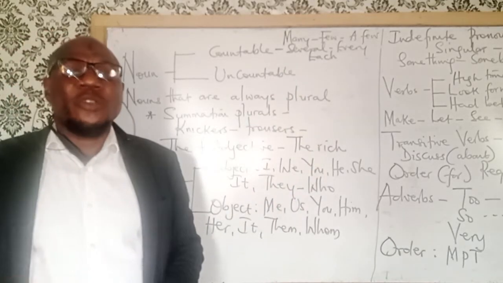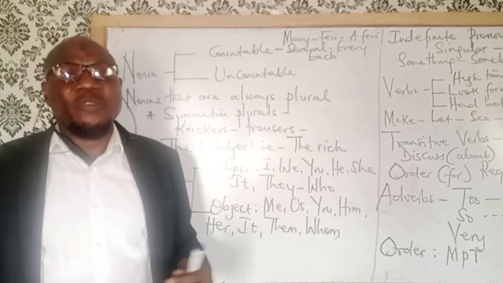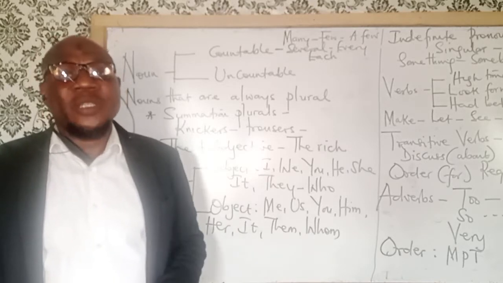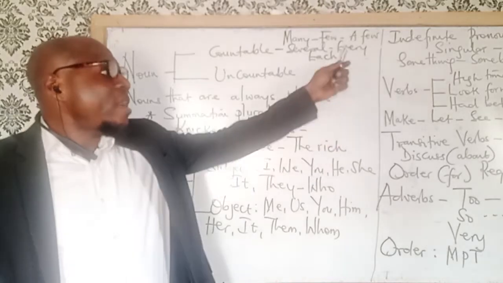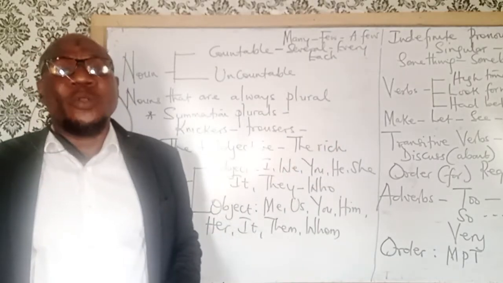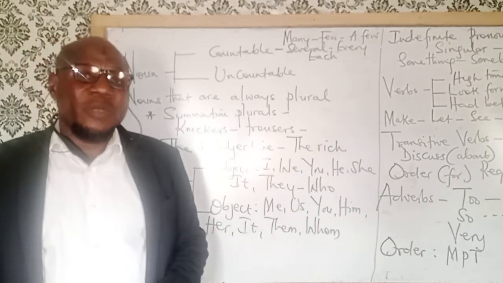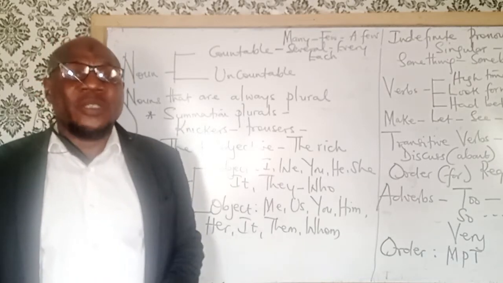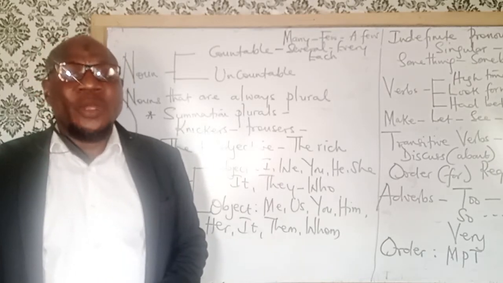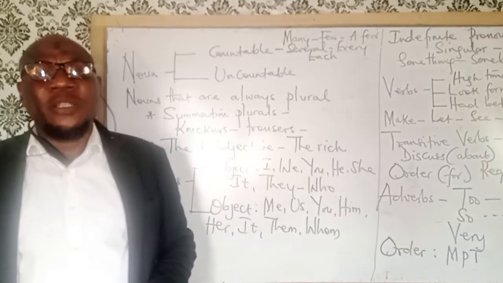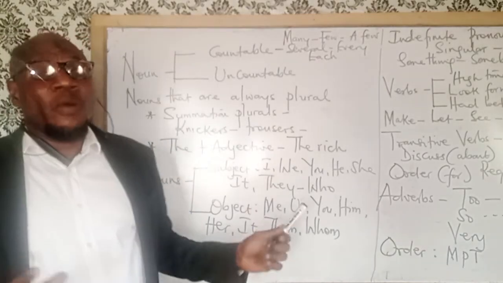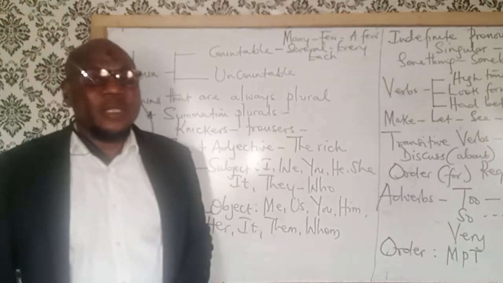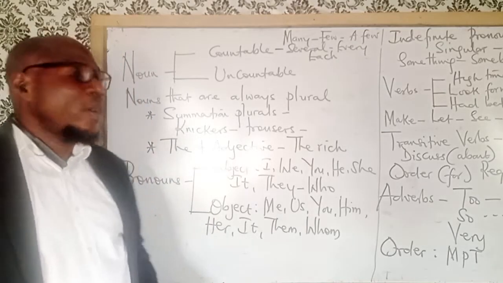Several is also used before a countable noun. So it is wrong to say several information because information is an uncountable noun. Every and each can only be used before a countable noun. All right, so it is wrong to say every advice because advice is an uncountable noun. So you cannot use every and each before them. Also, a or an can be used before countable nouns. It cannot be used before uncountable nouns.